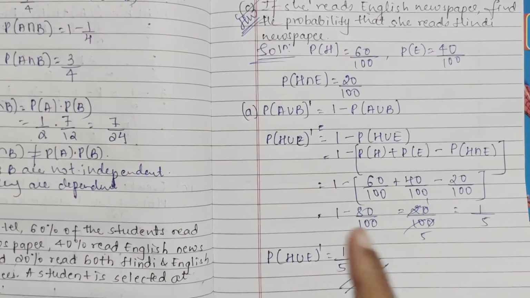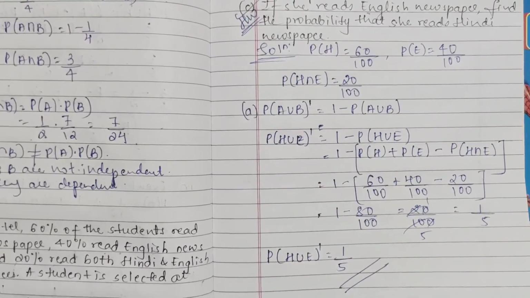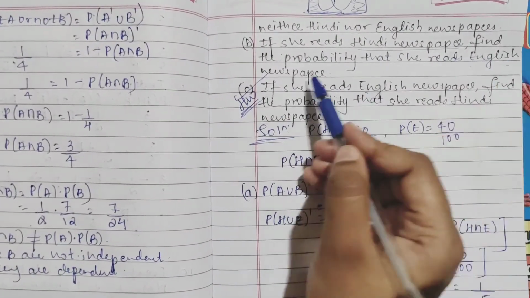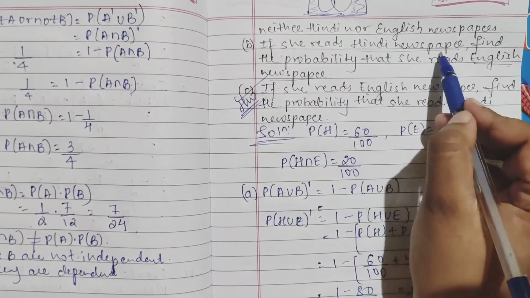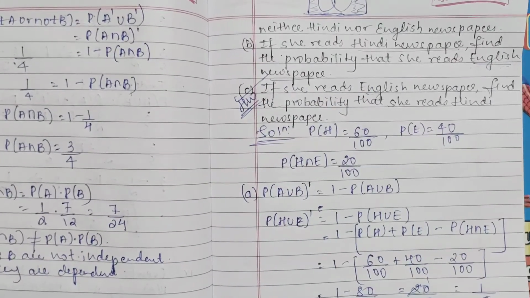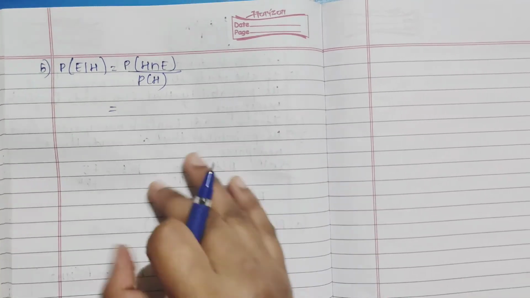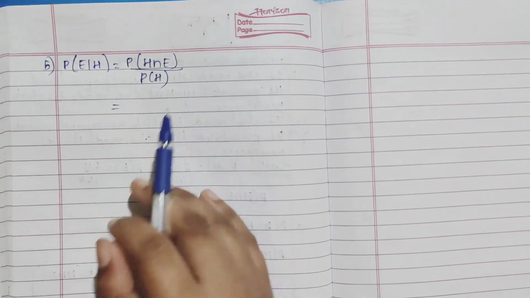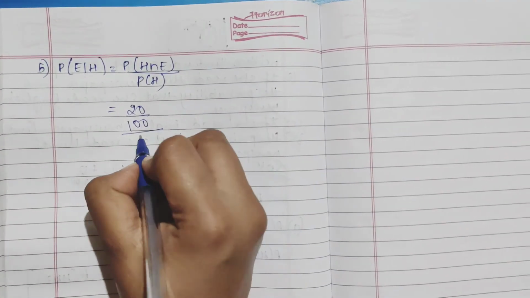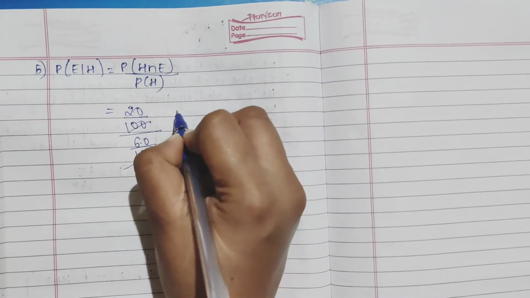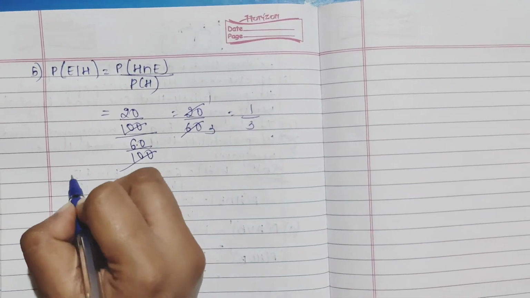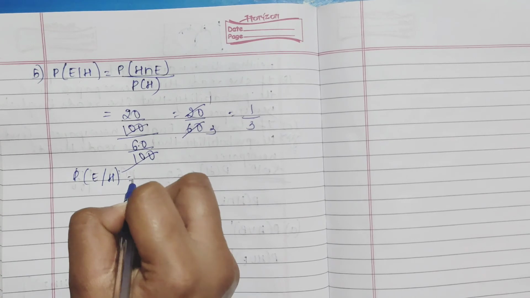Yes, if it was both, it would be intersection. Second one, B: if she reads Hindi newspaper, find the probability of English newspaper, which means Hindi is given and you have to find English. So the probability will be P of E given H. Using the conditional probability formula, P of E by H is P of H intersection E divided by P of H. P of H intersection E is 20 by 100 and P of H is 60 by 100. The 100 gets cancelled, so you have 20 by 60, which is 1 by 3. So P of E by H is 1 by 3.